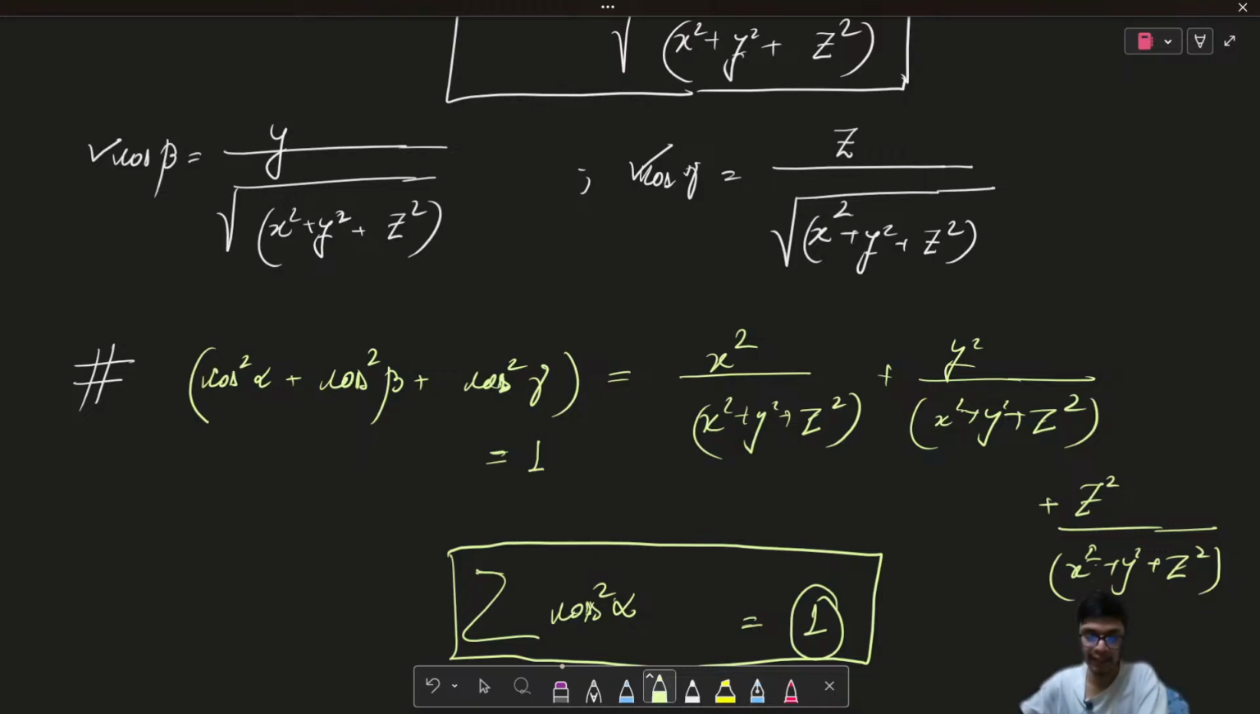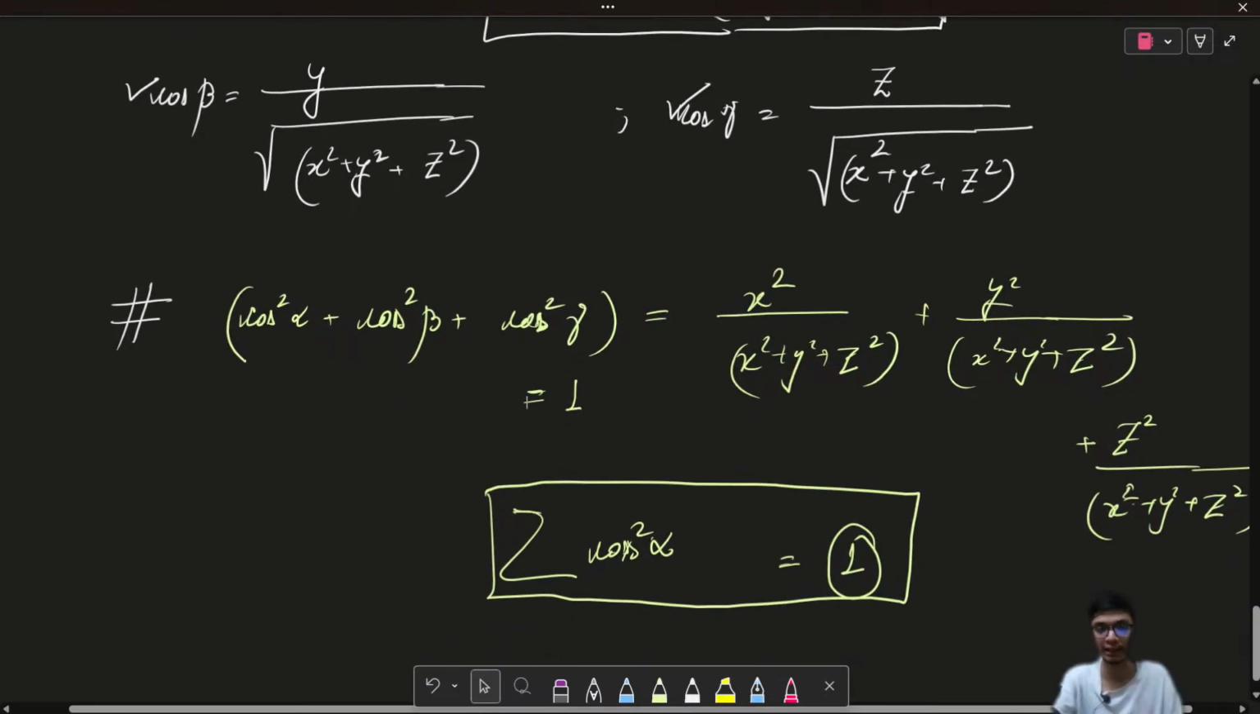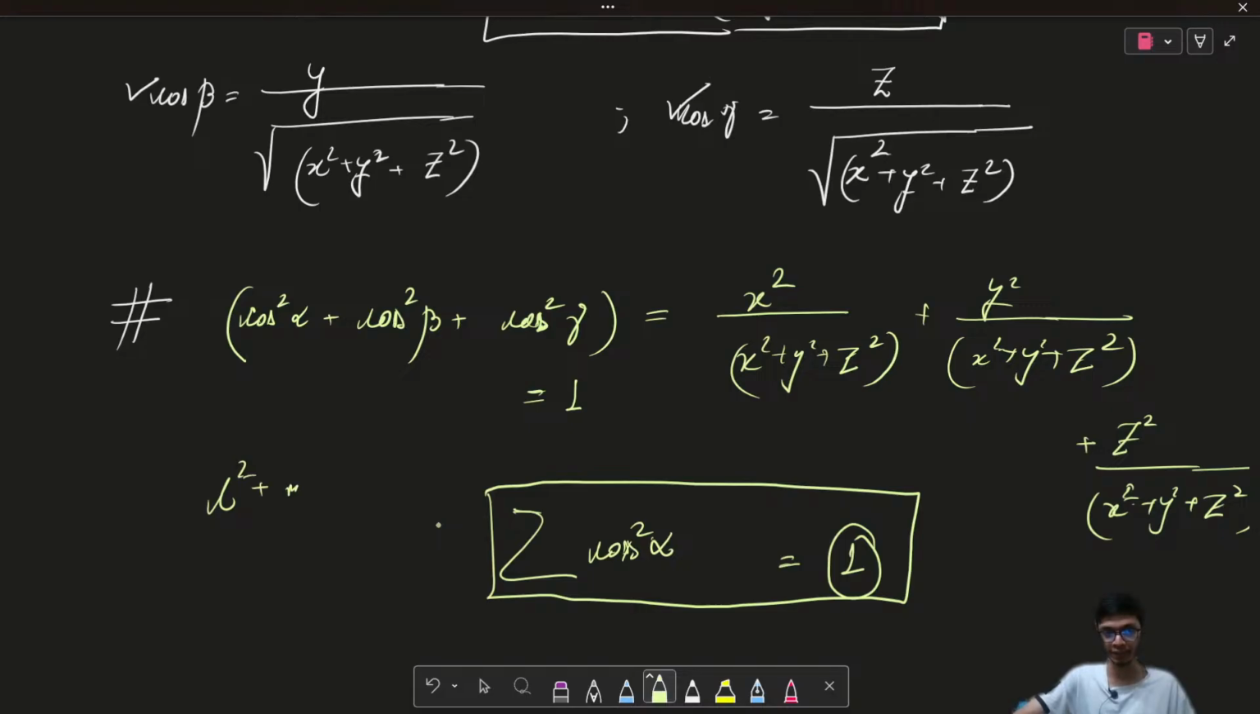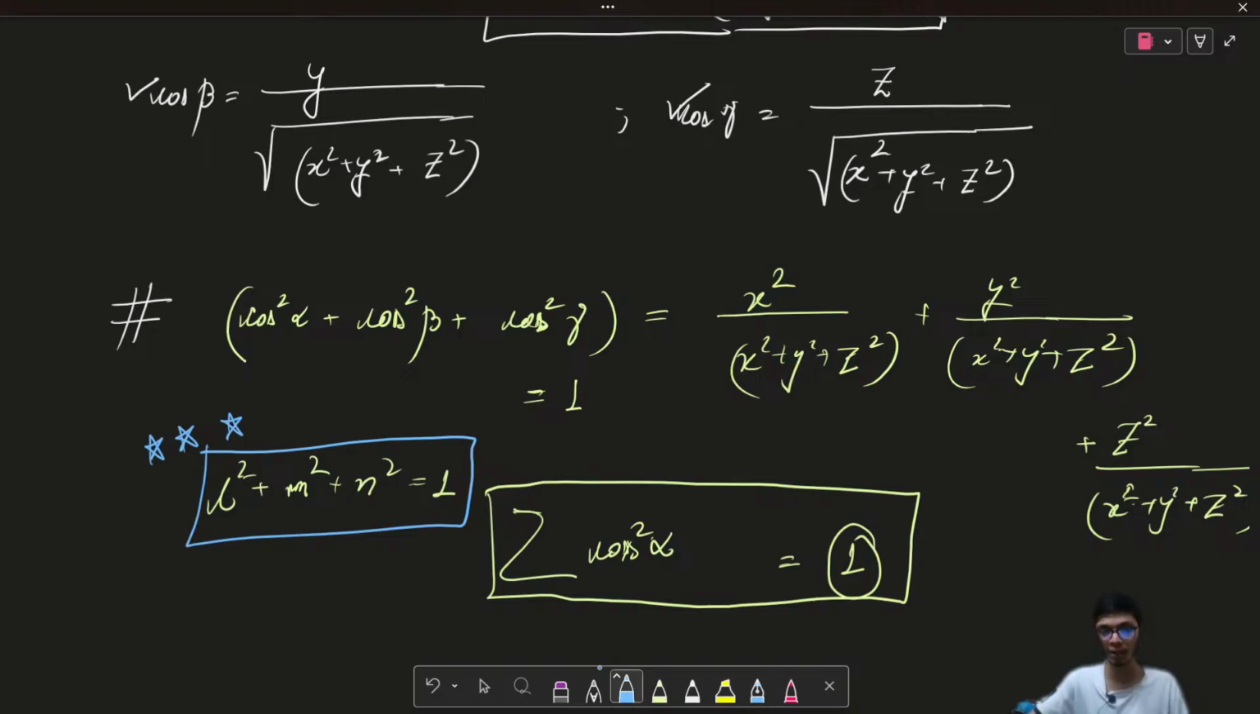So if the direction cosines are given as L, M, and N, then right over here we get L square plus M square plus N square is equal to 1. I hope this is clear to all of you. This is one of the very fundamental problems that can be asked in your JEE Mains, right? So based on this, they might ask you certain more questions. All right, I hope this is clear to all of you.